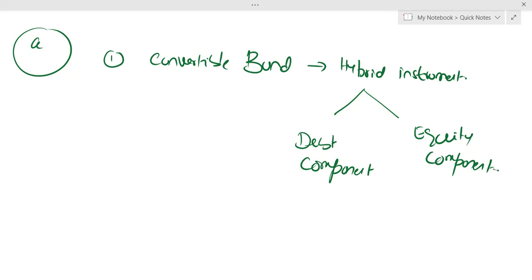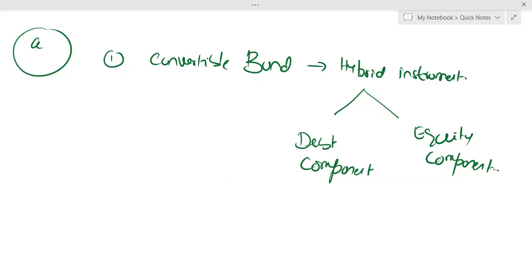Obviously, here we are going to pay cash in two forms: one is annual interest payment, and the second is the principal repayment. But it depends on the investor. If the investor is asking for the principal repayment, you have to provide it.